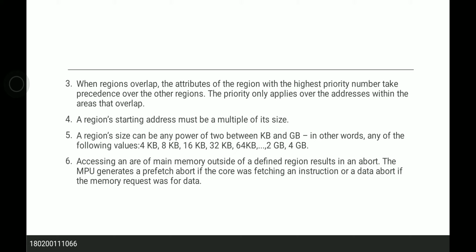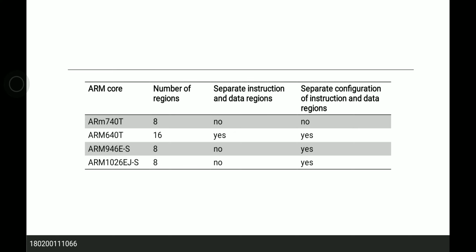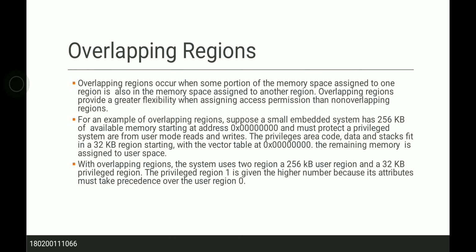Sixth, accessing an area of main memory outside of a defined region results in an abort. The MPU generates a prefetch abort if the core was fetching an instruction, or a data abort if the memory request was for data. This is the table for the different ARM cores. Overlapping regions. Overlapping regions occur when some portion of the memory space assigned to one region is also in the memory space assigned to another region.